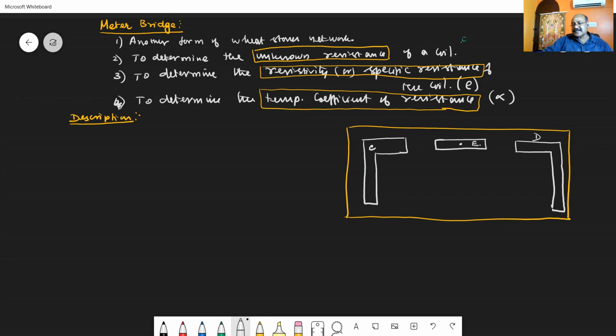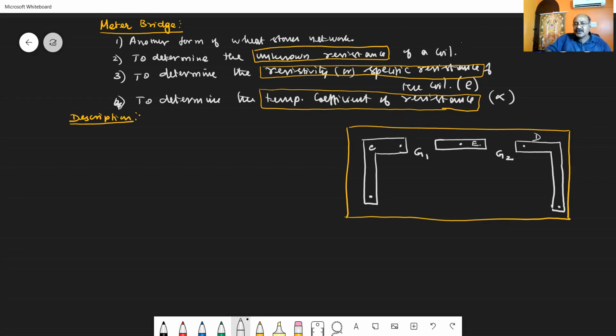The 3 copper strips are fixed to the wooden board in such a way that in between the 3 copper strips, 2 gaps G1 and G2 are introduced. Let us consider the gap G1 as the left gap and the gap G2 as the right gap.